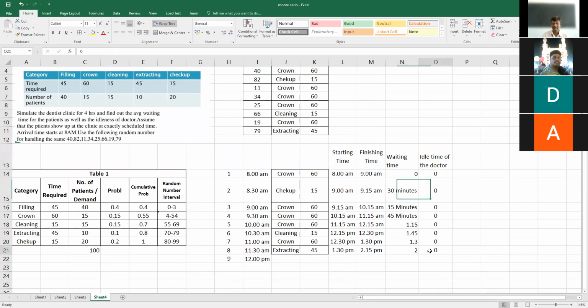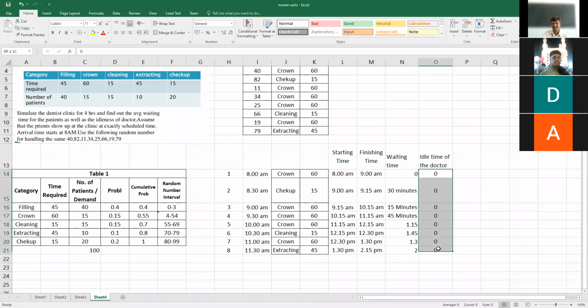So the answer for the given case: we are supposed to simulate for the next 4 hours, and we have scheduled for the next 4 hours. The starting and finishing time of each work has been calculated. We are supposed to find the average waiting time for the patients, and we are also supposed to find the idleness of the doctor.